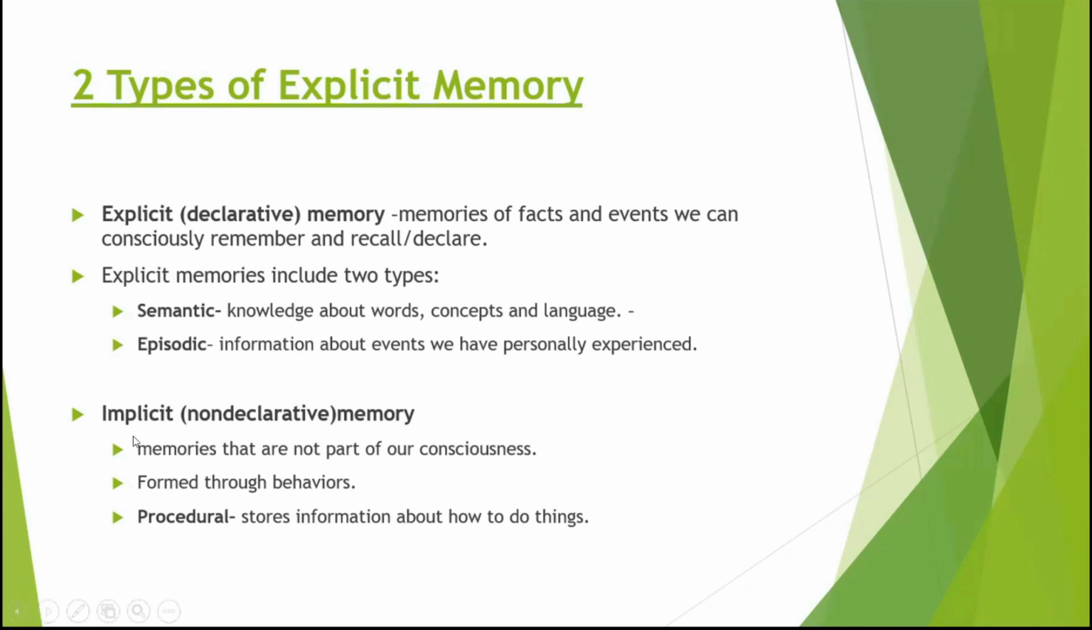Then we have implicit or the non-declarative memory. These are the memories that are not part of your consciousness and are expressed through behaviors. So basically, implicit memory is more of the muscle memory. It stores information on how you do things. Like how people say you don't forget how to ride a bike or how to play tennis, because your body already knows how to do it and it's all muscle memory coming from that.